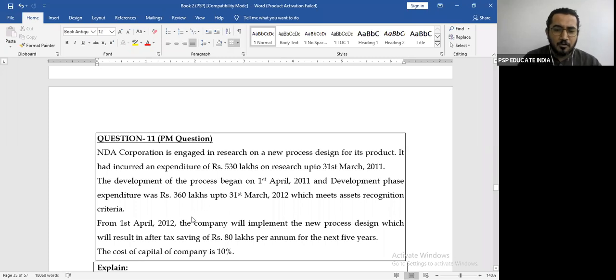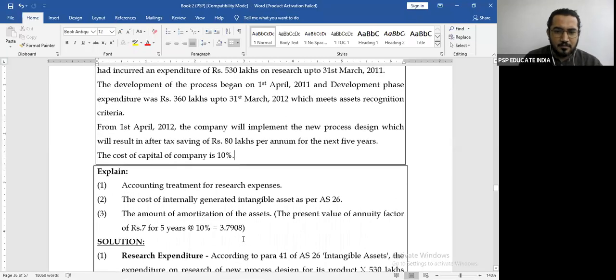From 1st April 2012, the company will implement the new process design, which will result in after-tax savings of 80 lakhs per annum for the next 5 years. The cost of capital is 10%. So you can add over here. Okay, it is already added. So leave it. What do we have to do? Three questions are asked in this one question.